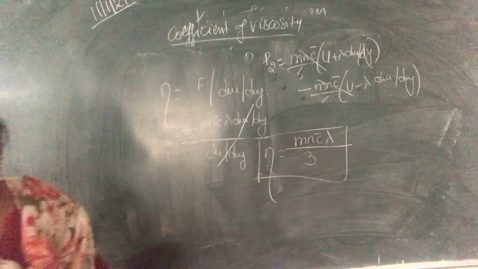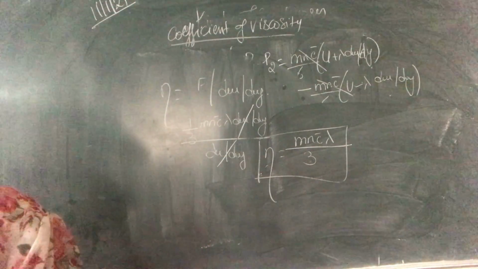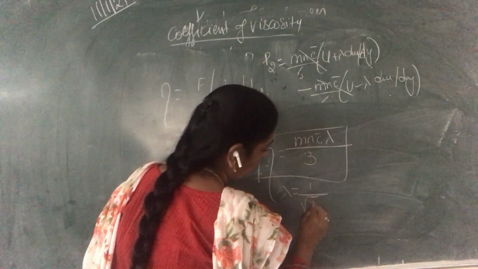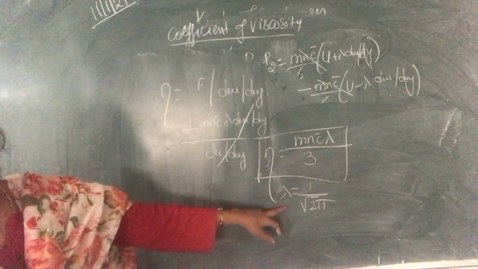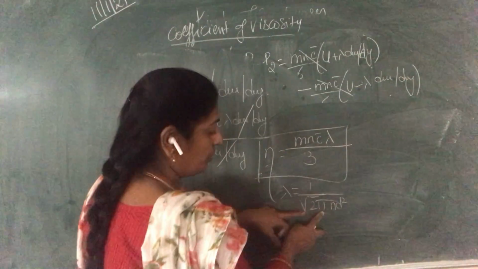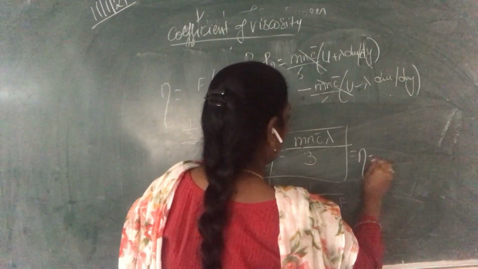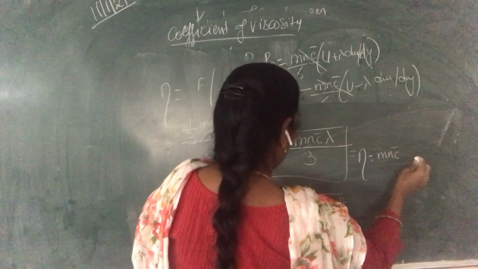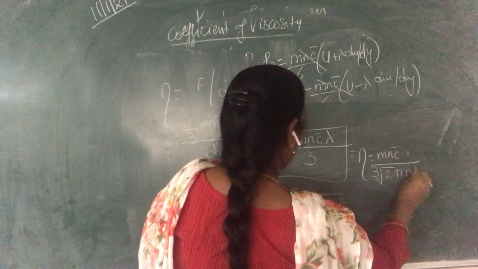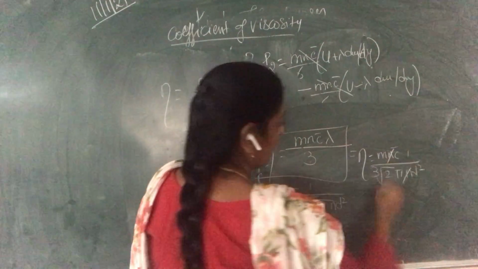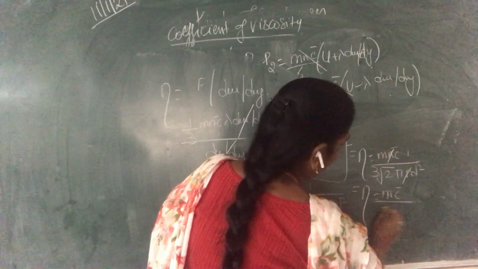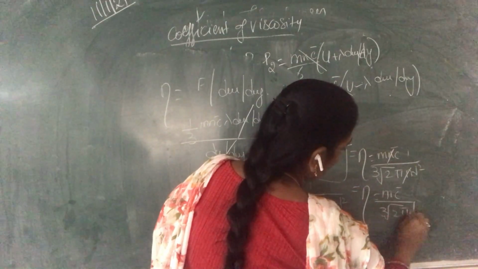And for lambda, we have the value 1 by root 2 pi n d square. This is our lambda value. Now you substitute that here. So eta equal to mn c bar into 1 by 3, and root 2 pi n d square. The n gets cancelled, so we remain with eta equal to m c bar by 3 root 2 pi d square.